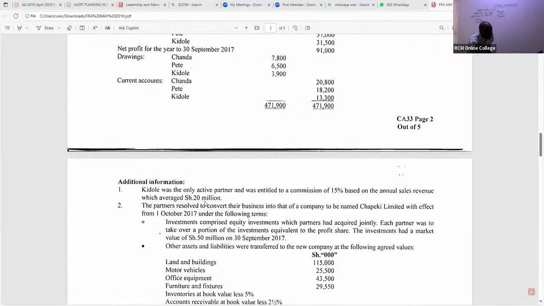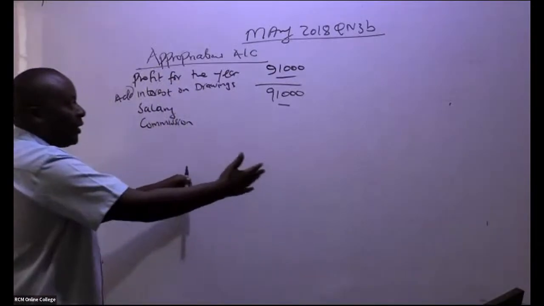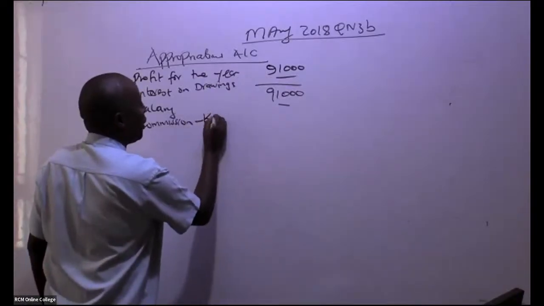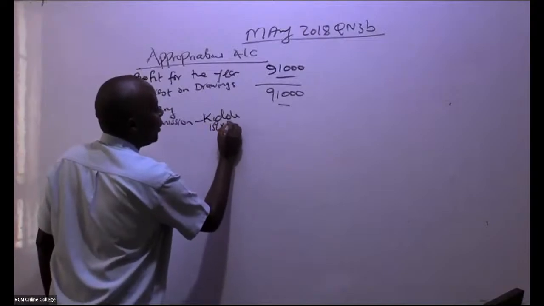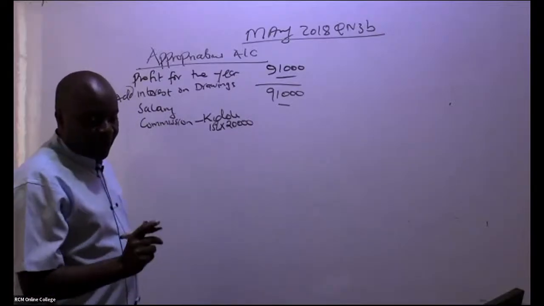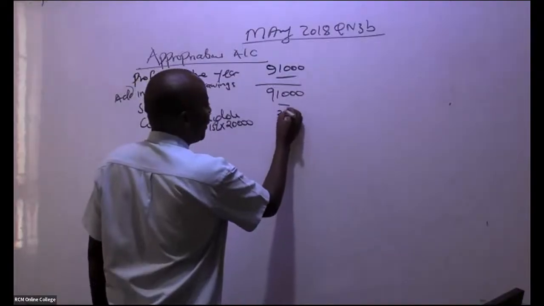So you're talking of 20,000. So we have here commission being appropriated, being distributed. Commission TH, which is 15% of this 20,000. Is there somebody who can give me this figure? They're giving me a figure of 3,000.